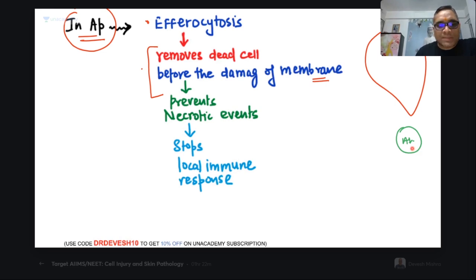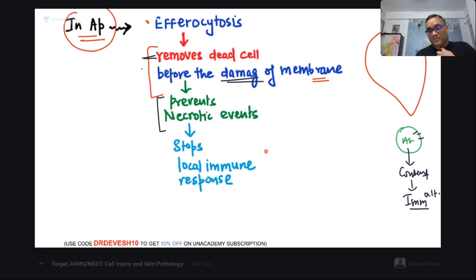Suppose the apoptotic cell membrane is damaged before phagocytosis. What will happen? The contents will be released outside, and this release of contents can alter the immunity. So I have written: it removes the dead cell before the damage of the membrane and it prevents necrotic events.